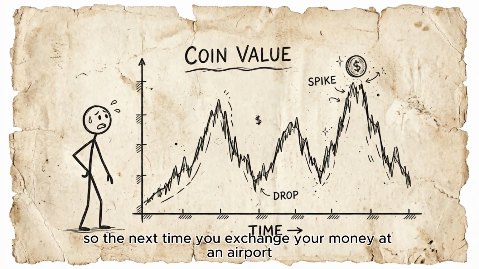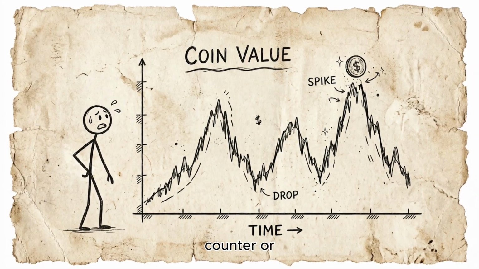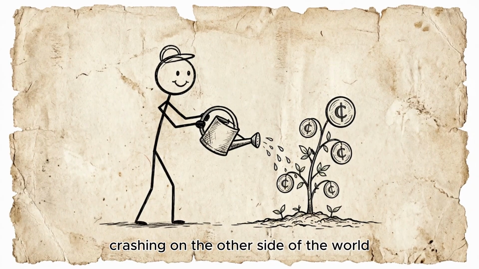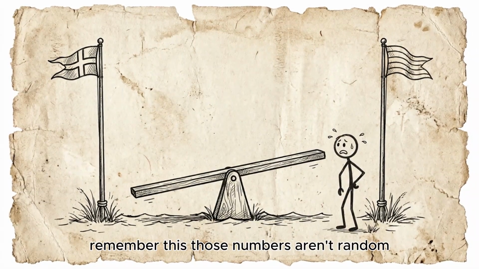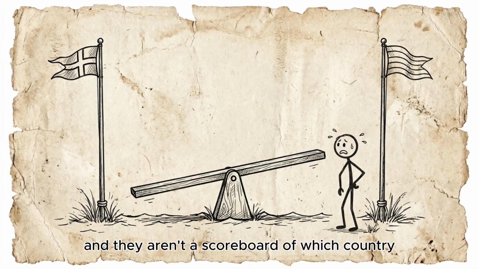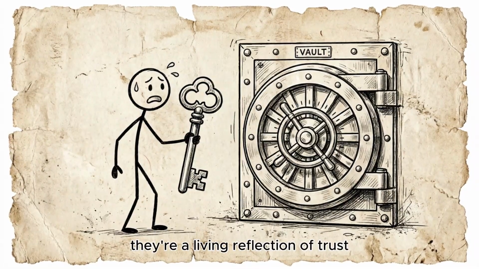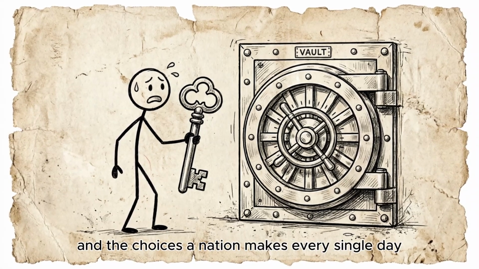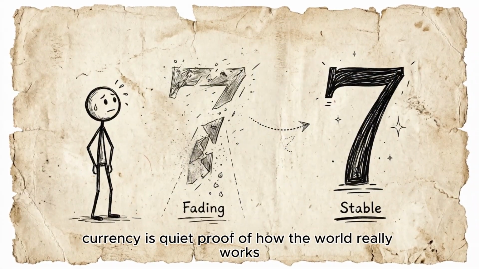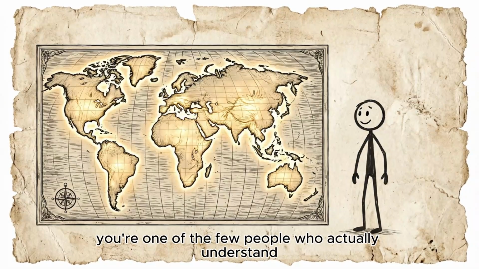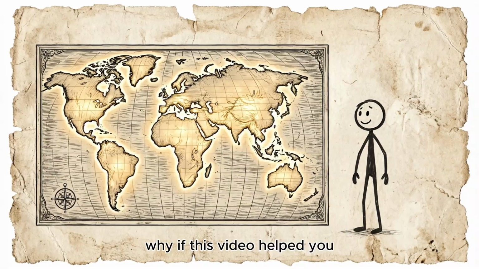So the next time you exchange your money at an airport counter, or see a headline about a currency crashing on the other side of the world, remember this: those numbers aren't random, and they aren't a scoreboard of which country is winning. They're a living reflection of trust, discipline, and the choices a nation makes every single day. Currency is quiet proof of how the world really works. And now, you're one of the few people who actually understand why.